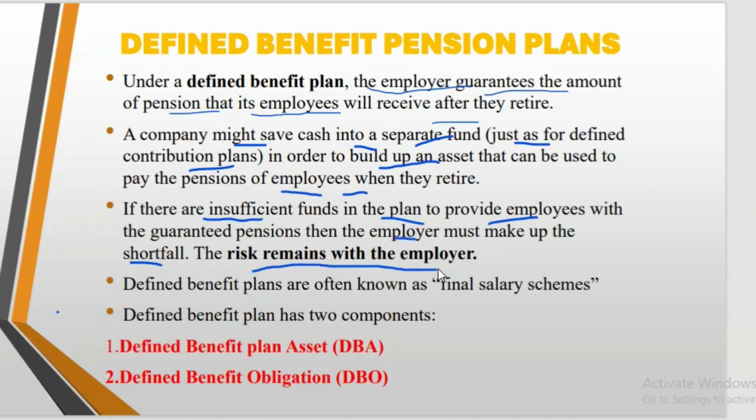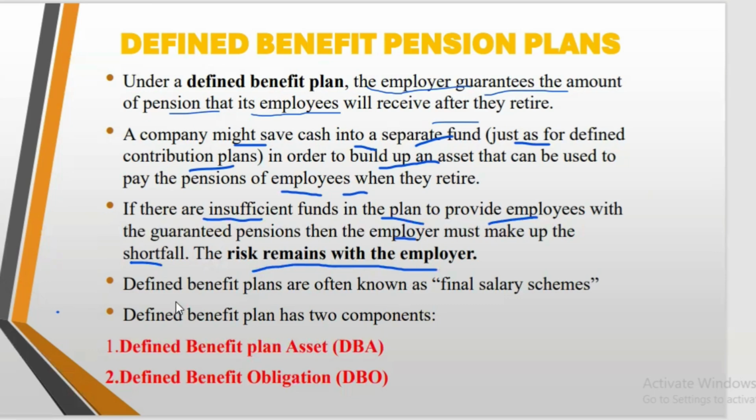So we said with the defined contribution, the risk remains with the third party. It doesn't remain with the employer, because the employer has made payment into a separate fund to be managed by a third party. But here the entity themselves are creating the fund, so the risk lies with them. If the amount in the fund is not enough, no third party will be held responsible. It's the entity that will be held responsible.